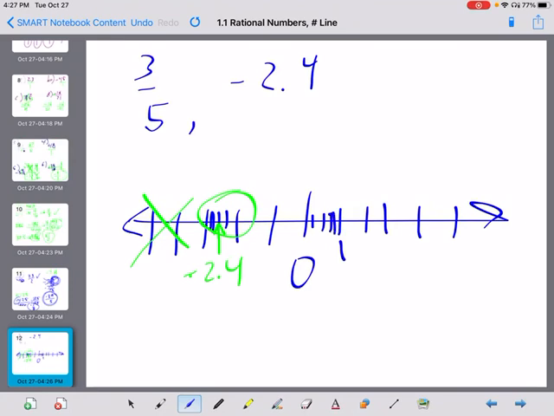4, 5. You'll also notice I only drew into 5 different sections, because 4/10 is the same thing as 2/5. And so I just put it on the second section of that. I could have drawn out 10 sections and put it on there, but I didn't really need to.